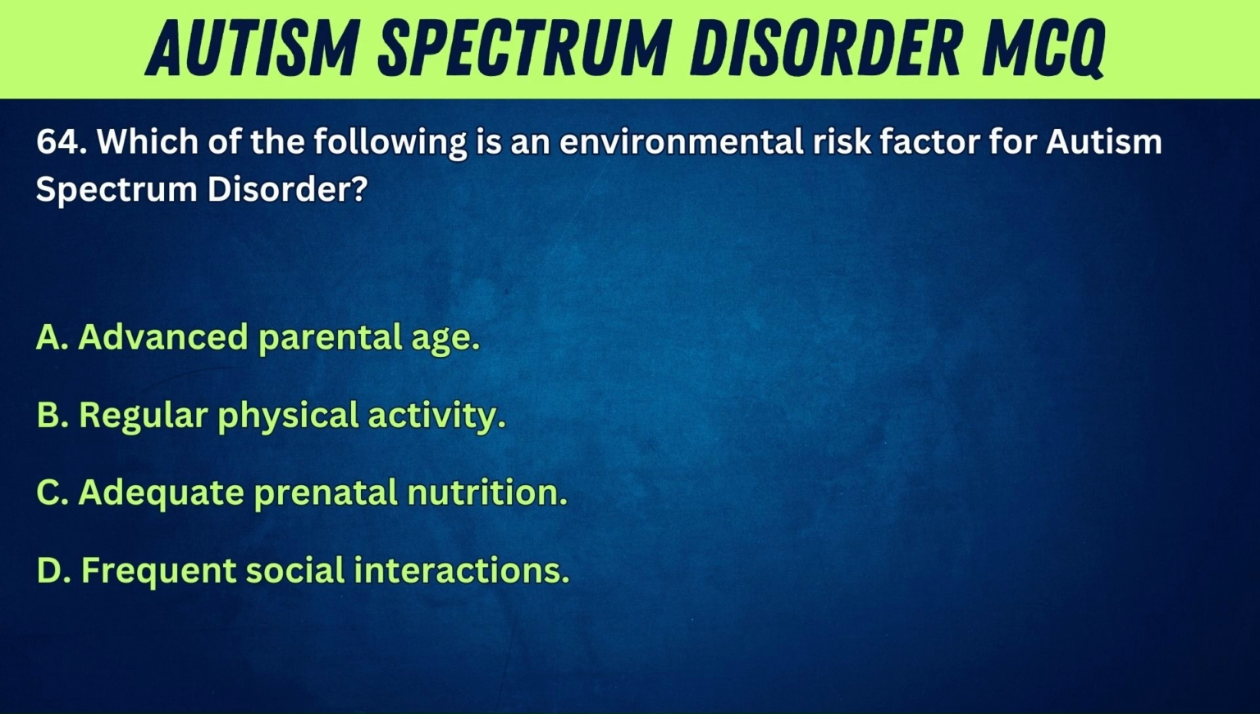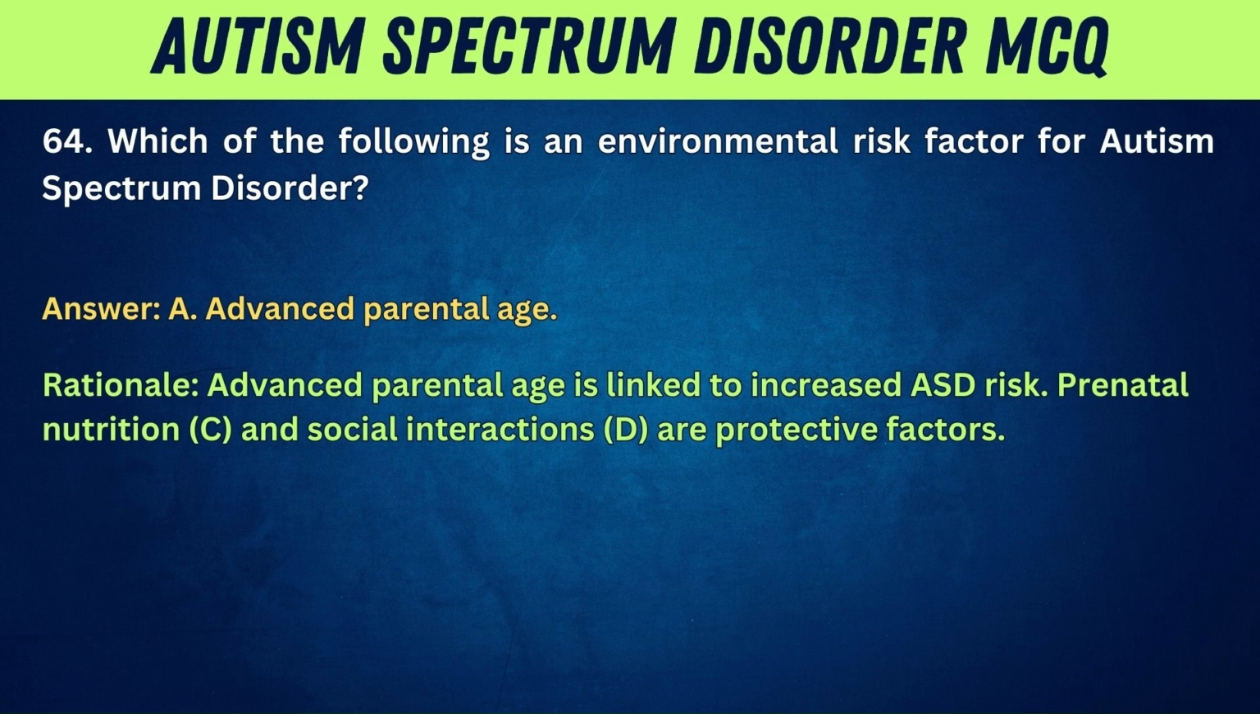64. Which of the following is an environmental risk factor for autism spectrum disorder? A. Advanced parental age. B. Regular physical activity. C. Adequate prenatal nutrition. D. Frequent social interactions. Answer: A. Advanced parental age. Rationale: Advanced parental age is linked to increased ASD risk. Prenatal nutrition, C, and social interactions, D, are protective factors.